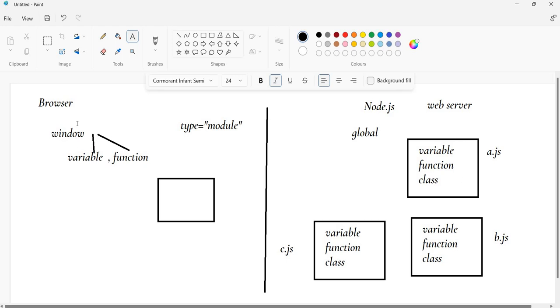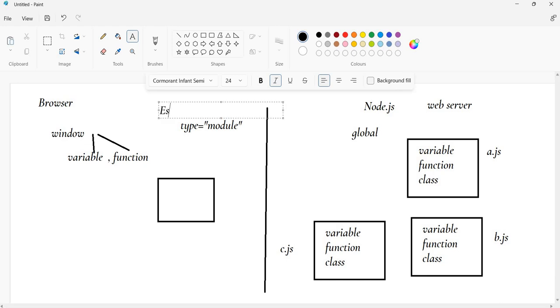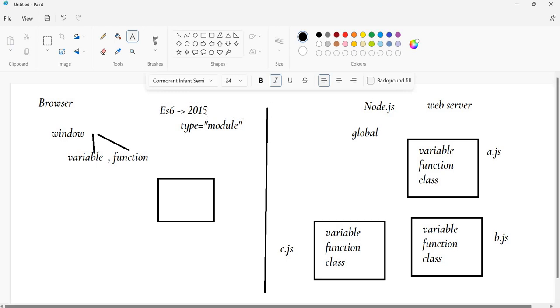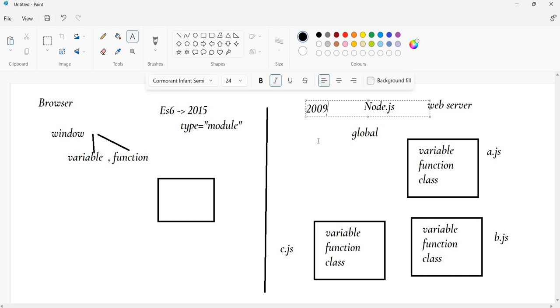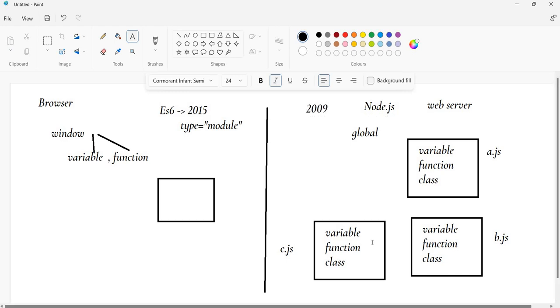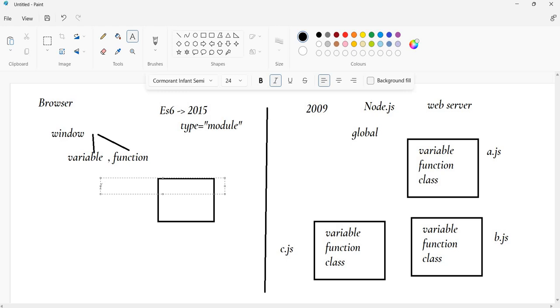If you want to maintain modularity in the browser, what we need to do is go with the approach called type equals module. This is an ES6 feature, which came in 2015. Before 2015 we didn't have this modular system in the browser, where you deal with the HTML file. But here, from 2009 itself, we treat every JavaScript file as an individual file, and it is a completely modular system. The same concept was implemented on the browser side also. This is the most important thing.